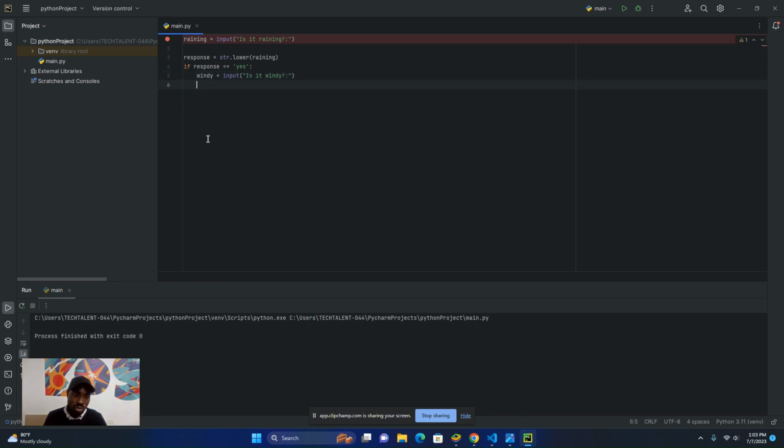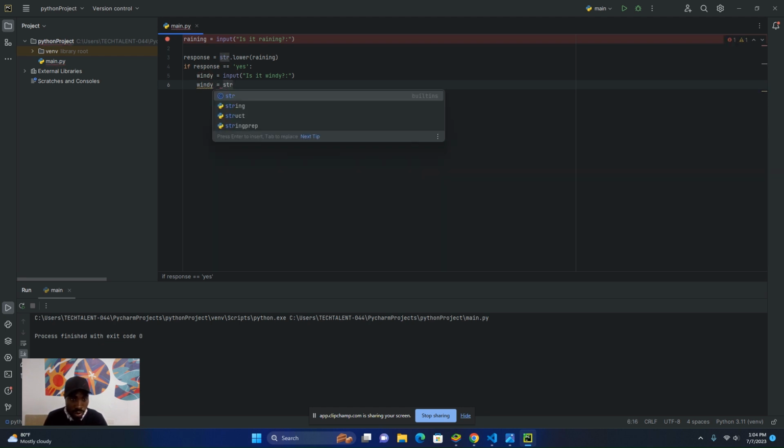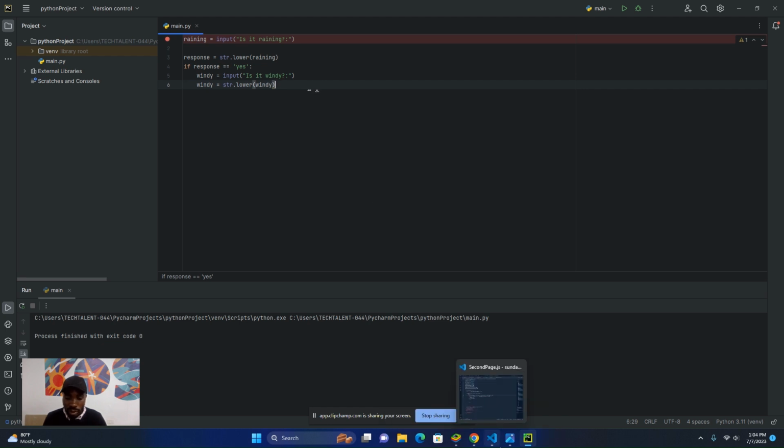So let's convert this windy to small letter, so that we will always have small letter with our response. I'm going to say windy equals str dot lower. This lower, as I've earlier said, is a string method. Then what am I converting? I'm converting windy to lowercase.